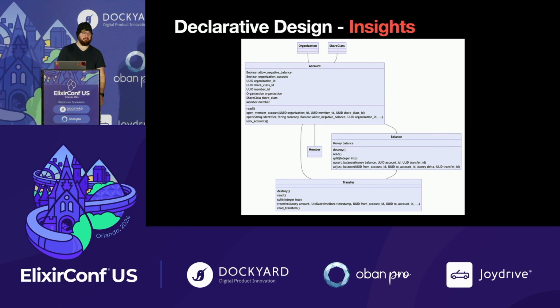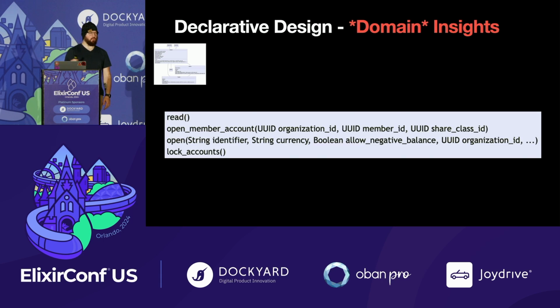And we can get insights. So when you don't do anything extra to make this work, as you're designing your Ash application, you can just say generate resource diagrams, and here you are, you have a mermaid diagram. And it's important to understand that this is not a data diagram. This is a domain level diagram. So these are domain operations, right? Lock accounts might do multiple things, open member account might do other things, right? But we're showing what are the things that my domain itself can do.